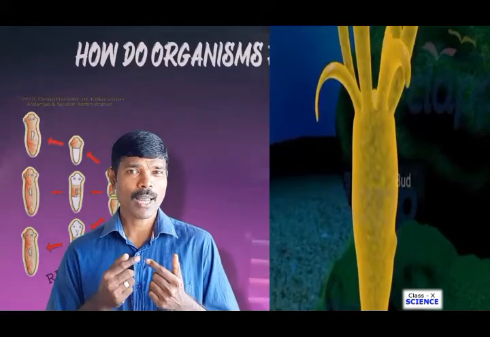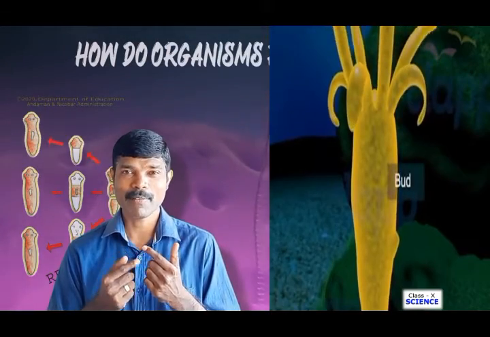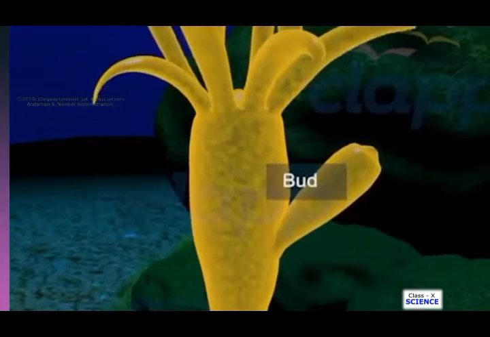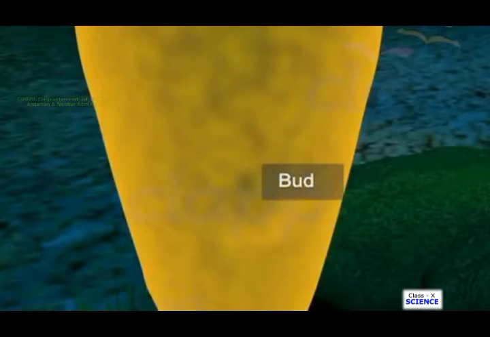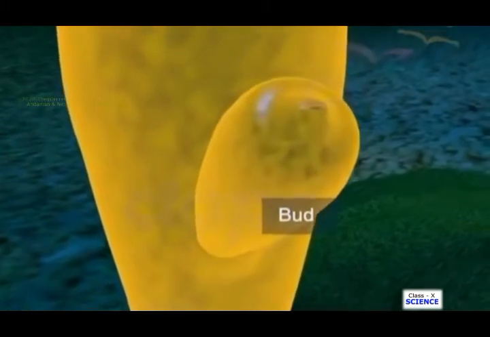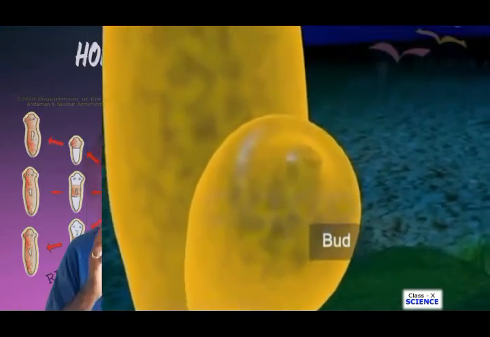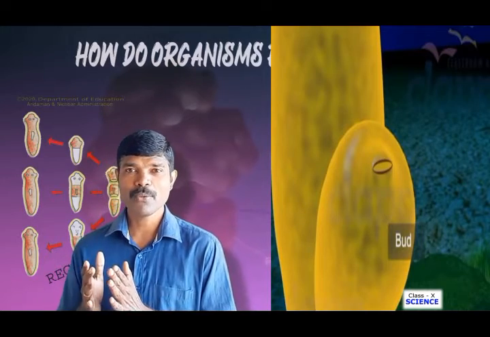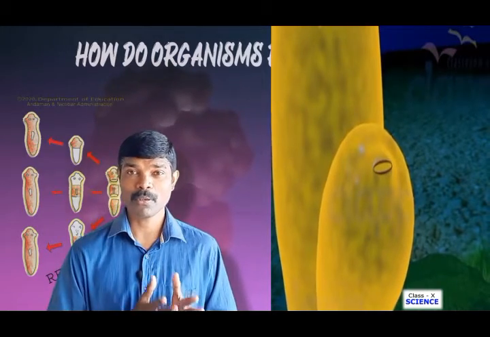Then slowly the buds develop further, becoming bigger and bigger. Once the bud matures completely, it grows as a new individual and gets detached from the parent body, and it can grow as a new individual independently without the support of the parent.